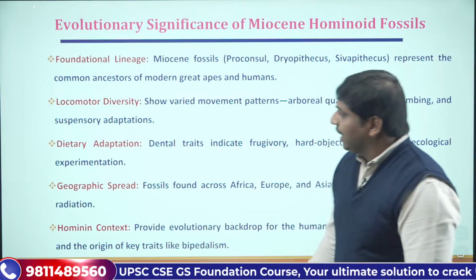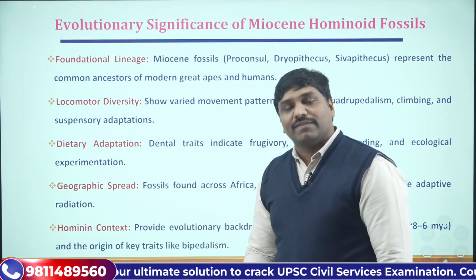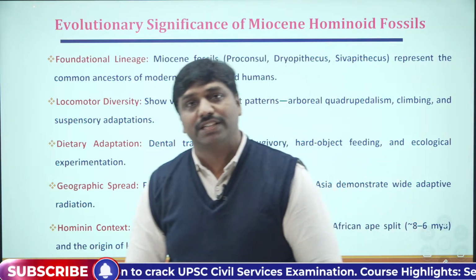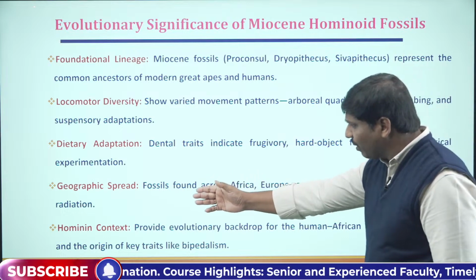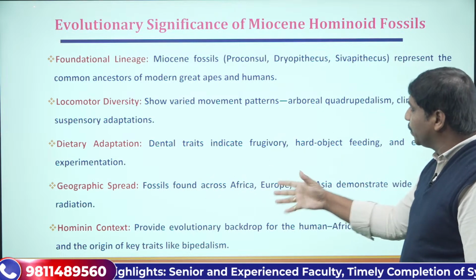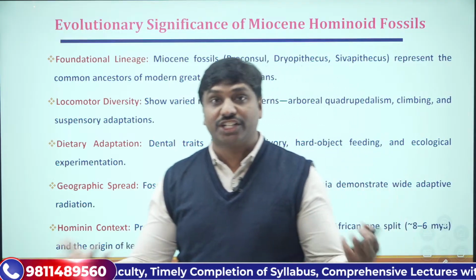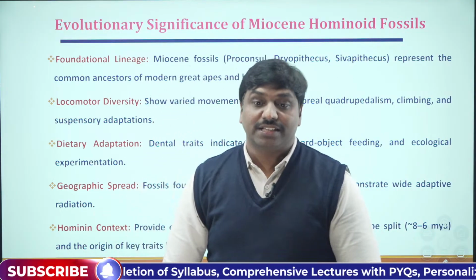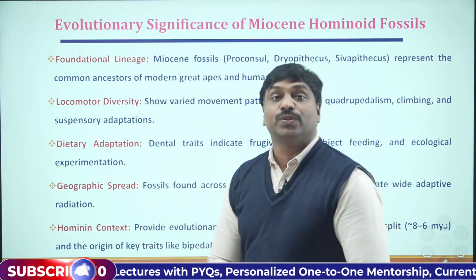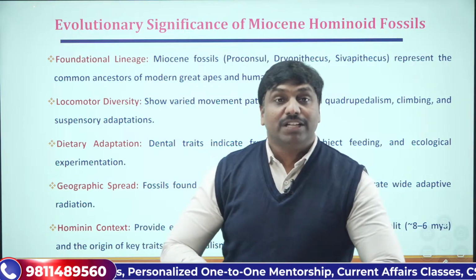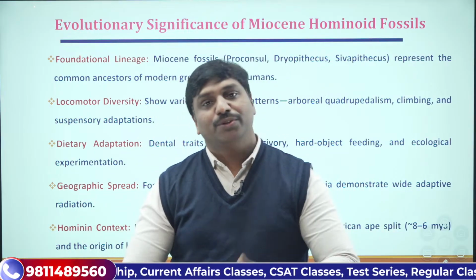Further, we can also understand the geographical spread or geographical diversity of these species. We have found these fossils all across Africa, Europe and Asia, which demonstrates a wide adaptive radiation. Adaptive radiation is also one of the important concepts, where we can see the evolution and divergence of animals to different places.